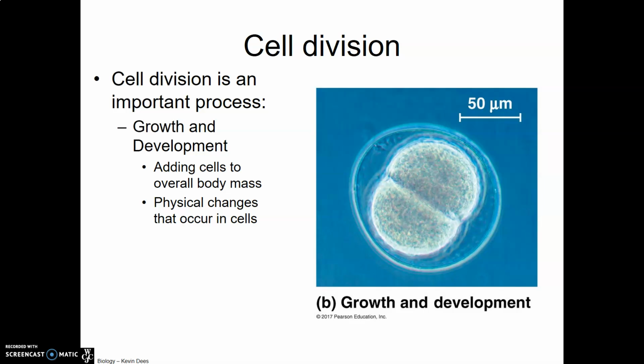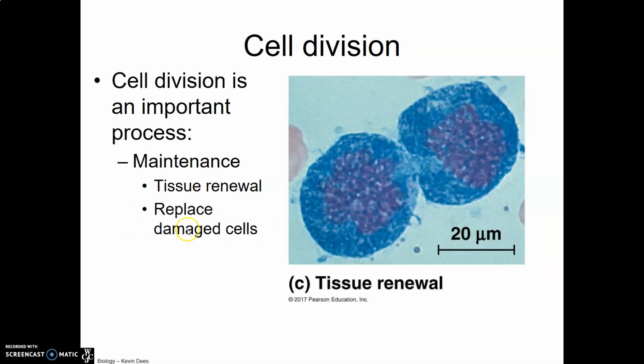Second, cell division is an important process because of growth and development. In order for living things to grow, they have to be able to add cells to the overall body mass. And in addition, these cells undergo development, which refers to the physical changes as the cell progresses through its life. And then finally, cell division is a necessary process because of maintenance. Maintenance or tissue renewal, replacing damaged cells, is very important throughout the life of a multicellular organism.